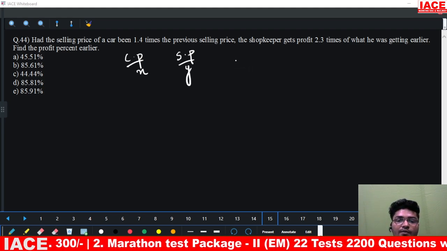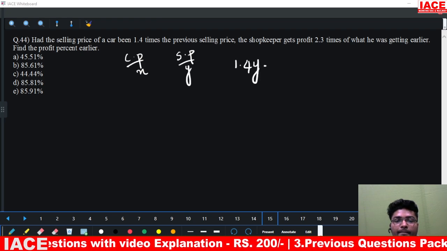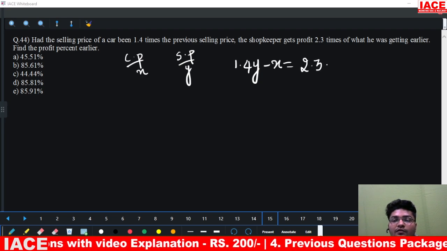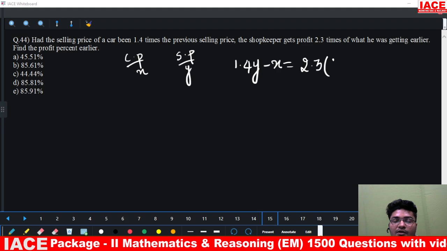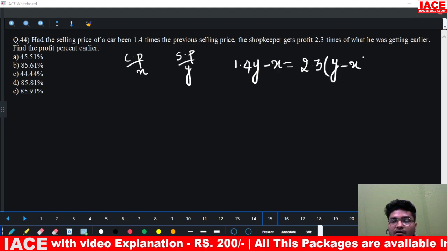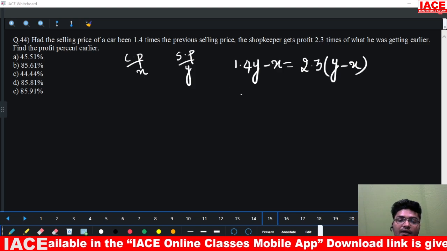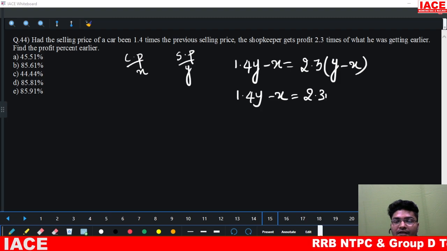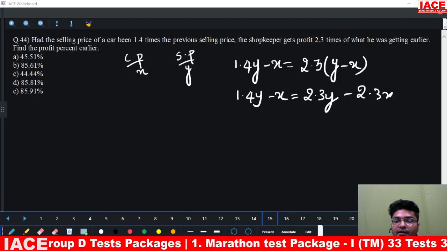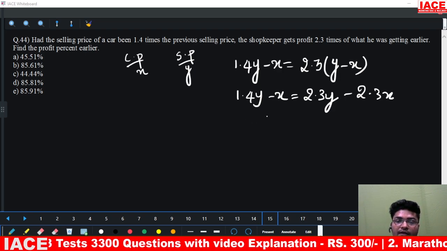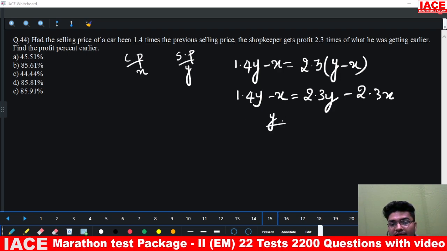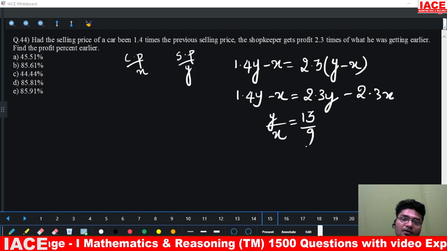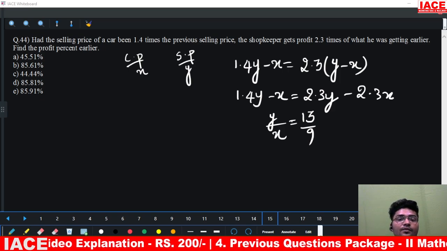So 1.4 times the selling price, 1.4y minus x, will be equal to 2.3 times of the previous profit. Previous profit means y minus x. Now if I multiply, I'll get 1.4y minus x is equals to 2.3y minus 2.3x. On resolving, what do we get? Selling price by cost price, y by x, as 13 by 9. Question is asking us to calculate the profit percentage earlier.